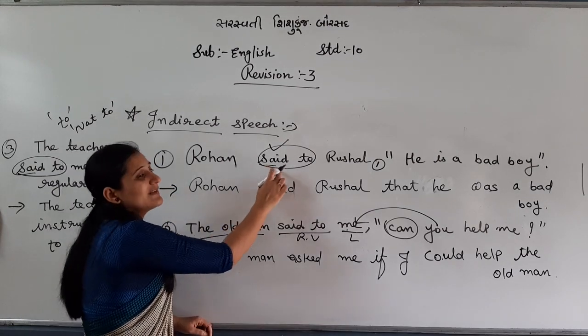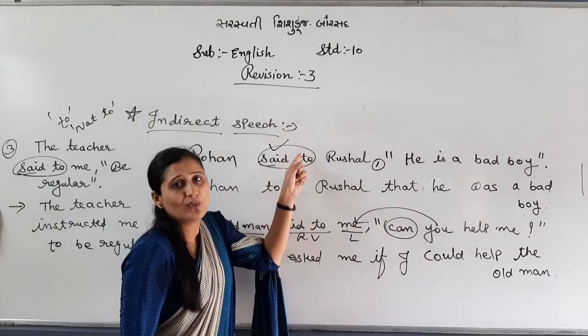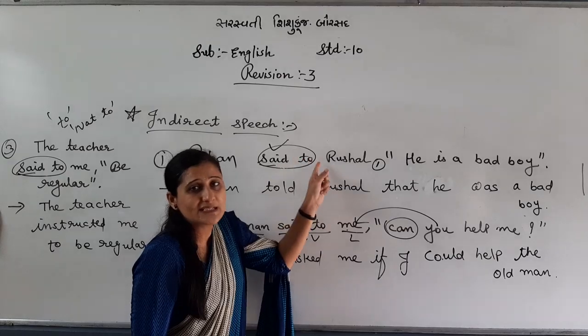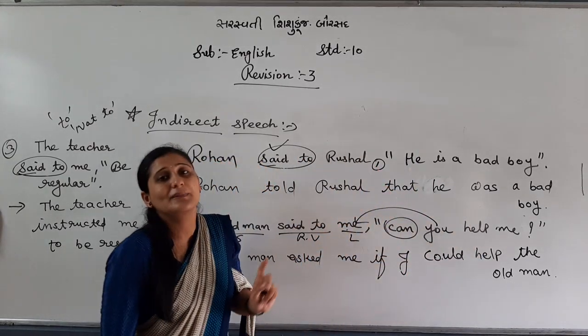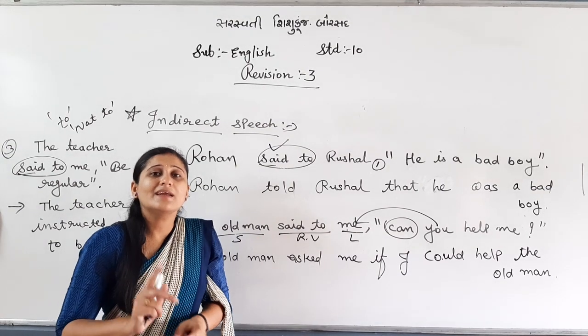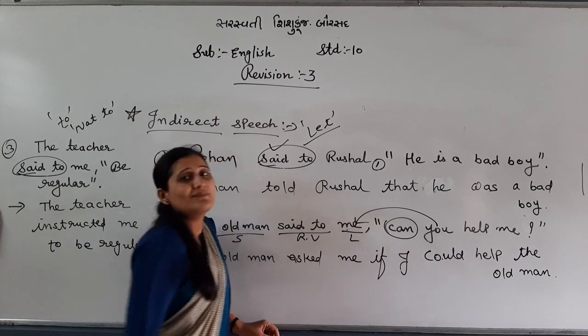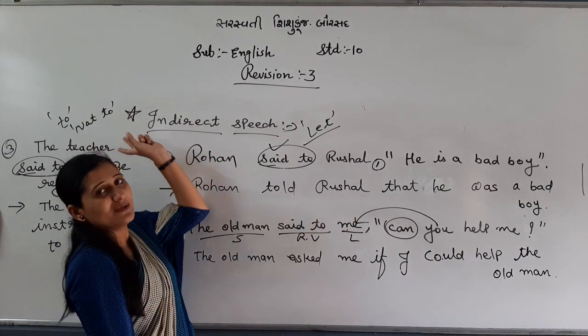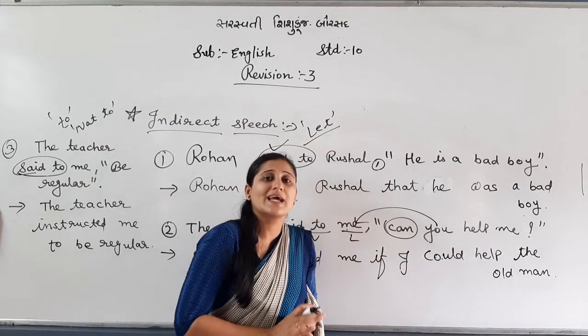The reporting verb will be on the basis of the reported speech: exclaimed in sorrow, exclaimed in surprise, exclaimed in disgust, and then all rules are the same. And the conjunction will be there in exclamatory. And "let" type of sentences will also be asked. You revise. If "let", the conjunction will be "not to" and so on. You read, because time is not there, so I will not give all the examples.